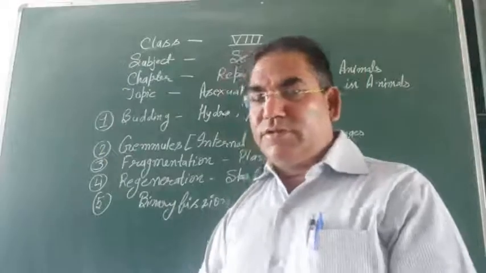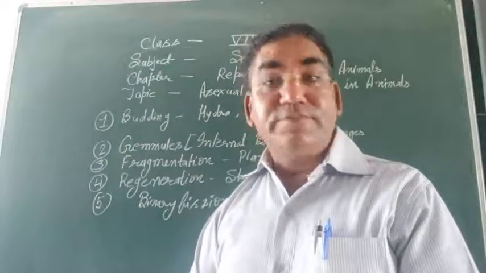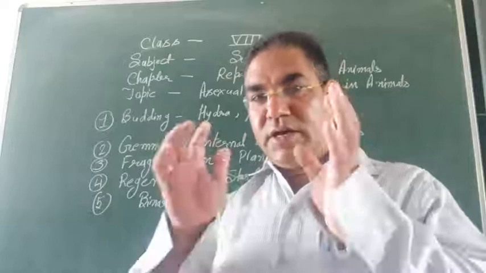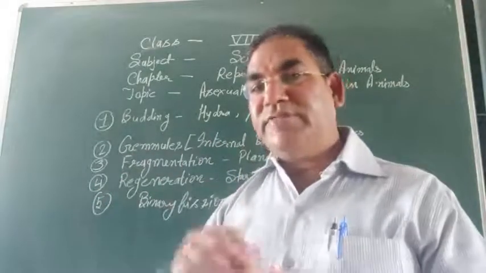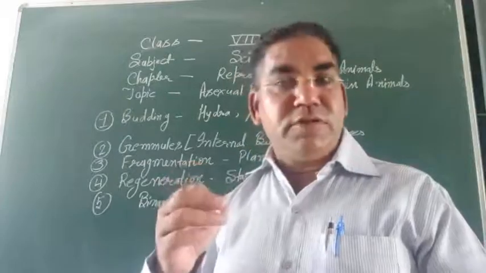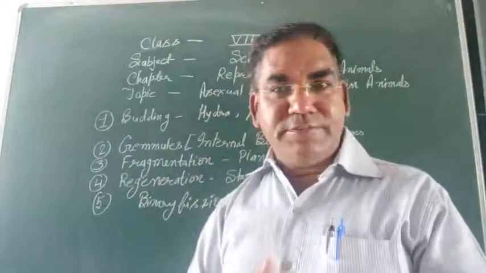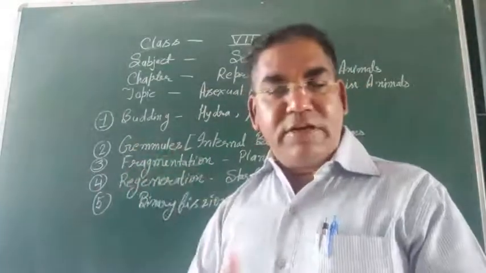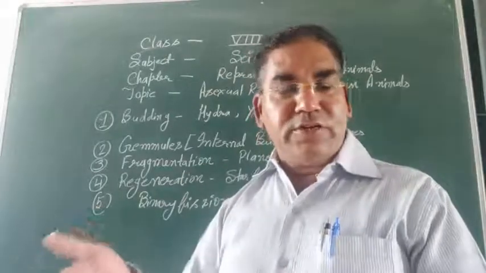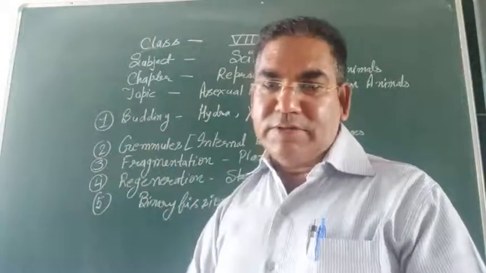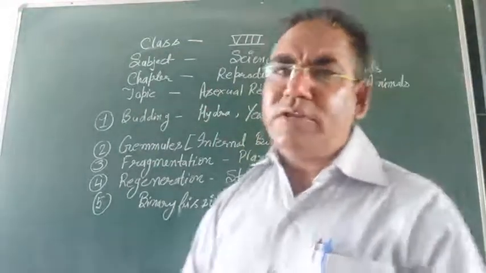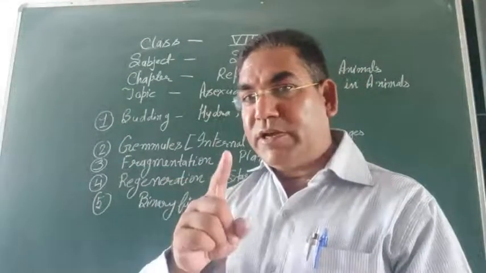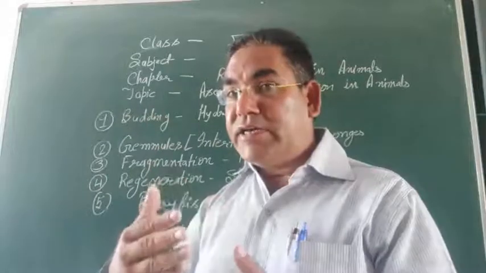Good morning students. Today we are going to discuss methods of asexual reproduction. In last class we compared asexual reproduction with sexual reproduction. As we know, in asexual reproduction only a single parent is involved. Second, gamete formation may be present or generally there is no need of gametes. Because only a single parent is involved, the information comes from that single parent, so the offsprings are identical to their parent.